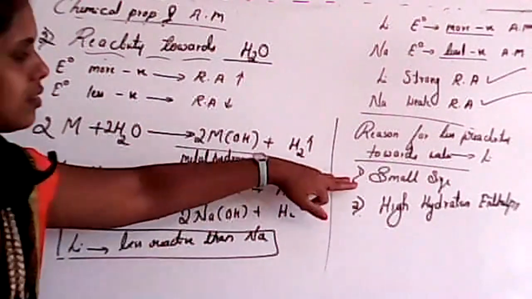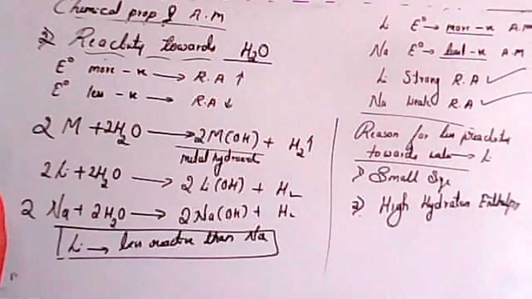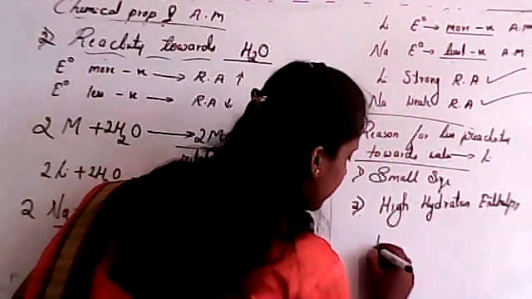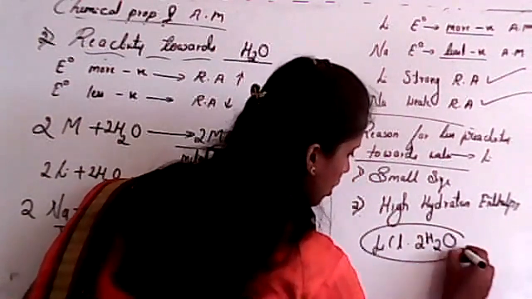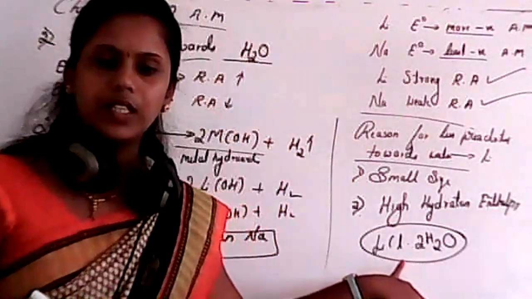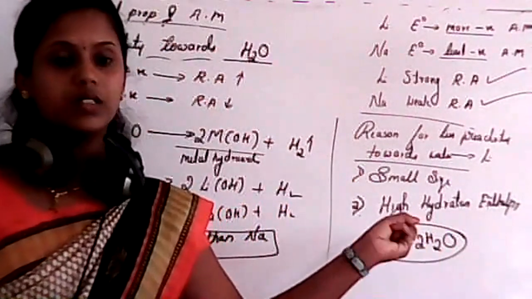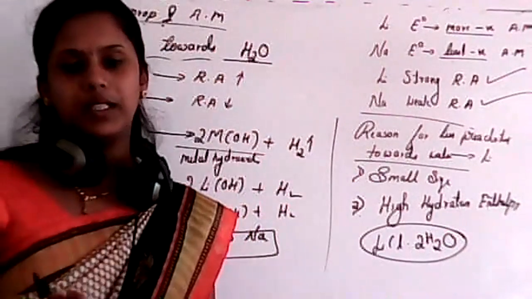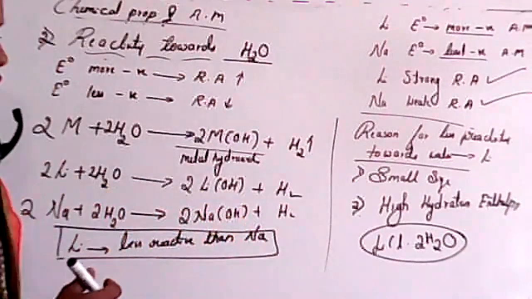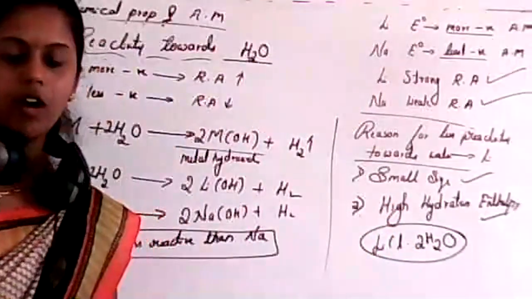The reason is it has a small size and high hydration enthalpy. So that means lithium chloride can easily form a hydrated salt, isn't it? So actually it must form a bond with water and produce lithium hydroxide, but it will never form lithium oxide in that way. Okay. So the reason for this is the small size of lithium and high hydration enthalpy of lithium.